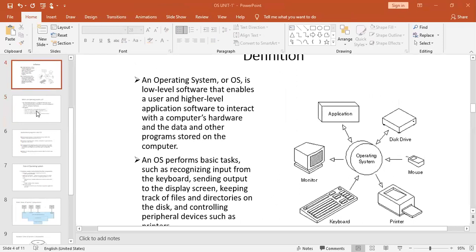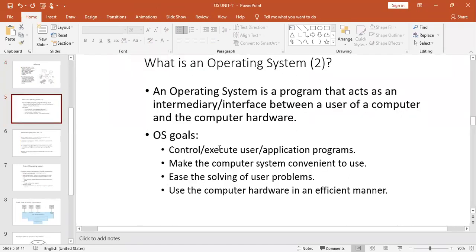Okay. All right. Now, a similar kind of definition can be represented in some other ways. An operating system is a program that acts as an intermediary or an interface between a user of a computer and the computer hardware. Right? So that is the definition of an operating system.